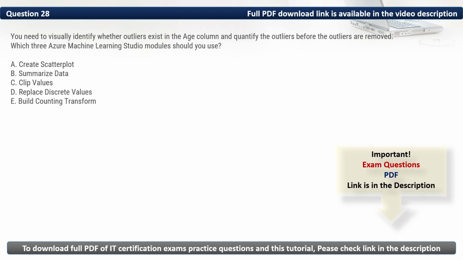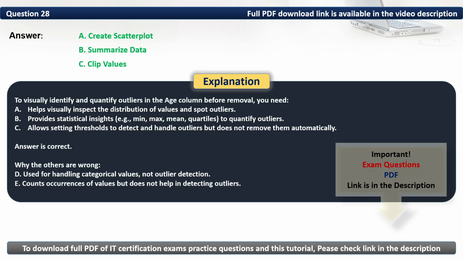As such, the three modules that we should use are create scatterplot, summarize data, and clip values. Thus, the correct options are A, B, and C. To visually identify and quantify outliers in the age column before removal, you need A. Helps visually inspect the distribution of values and spot outliers. B. Provides statistical insights to quantify outliers. And C. Allows setting thresholds to detect and handle outliers but does not remove them automatically.